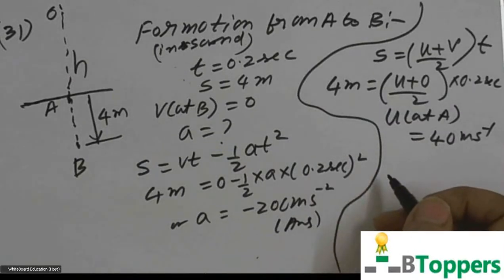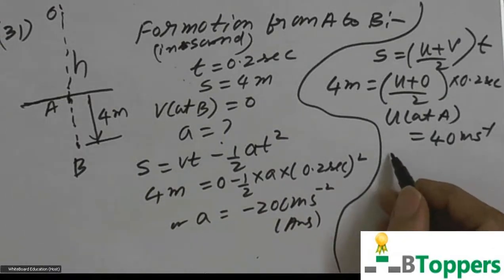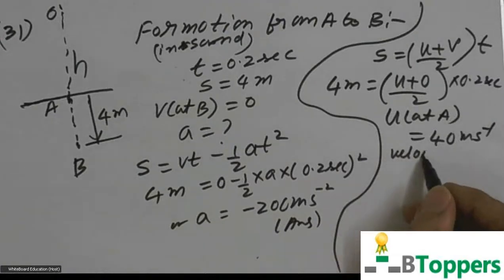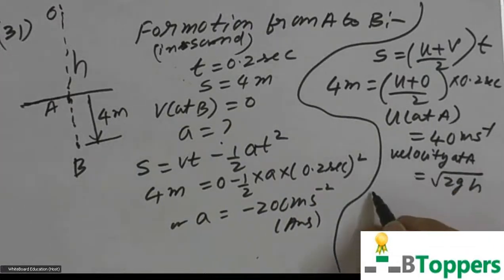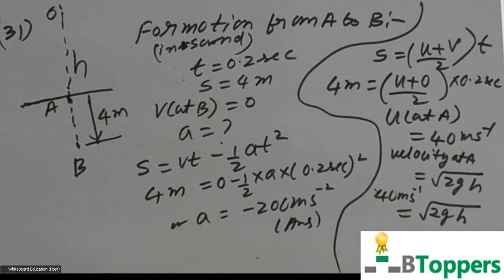height h. From O to A, the body falls freely under gravity from height h. Then the magnitude of velocity just before it strikes the ground will be root of 2gh. Then substitute velocity at A as 40 meter per second on the left side, substitute the value of g on the right side, and calculate the value of h in case you are asked to find h. But that's not asked in the given question, therefore this is the answer for the given question. If you want to copy the solution, you can take a pause and copy the solution.